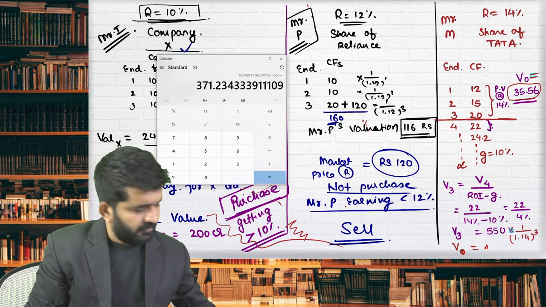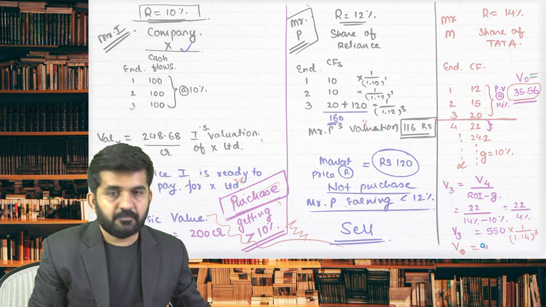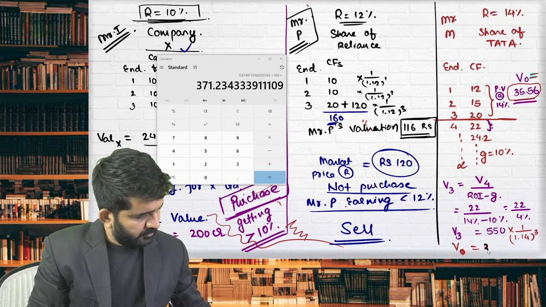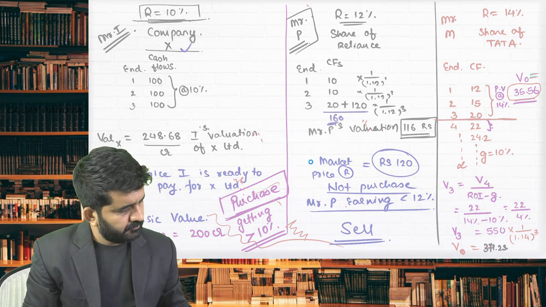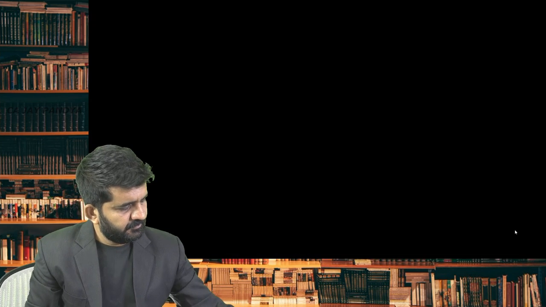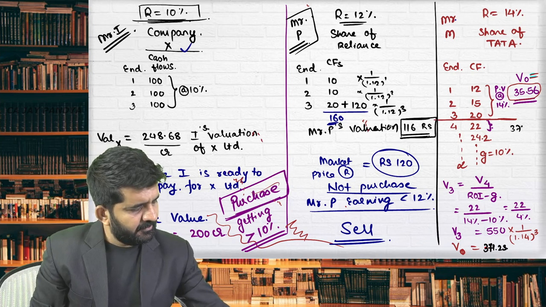It is 371.23. This is 371.23. Is it alright? And the total answer will be 371.23